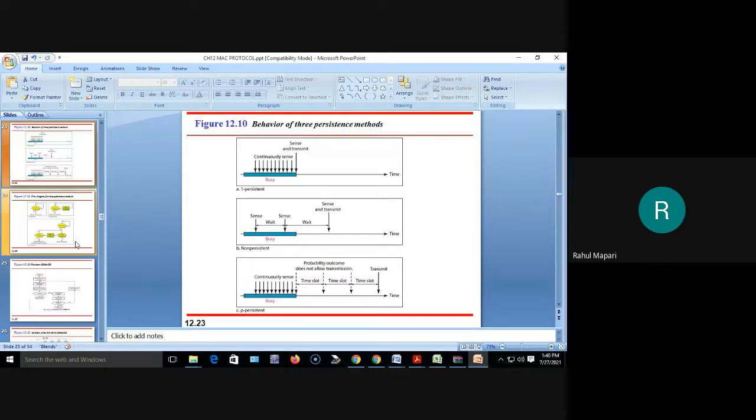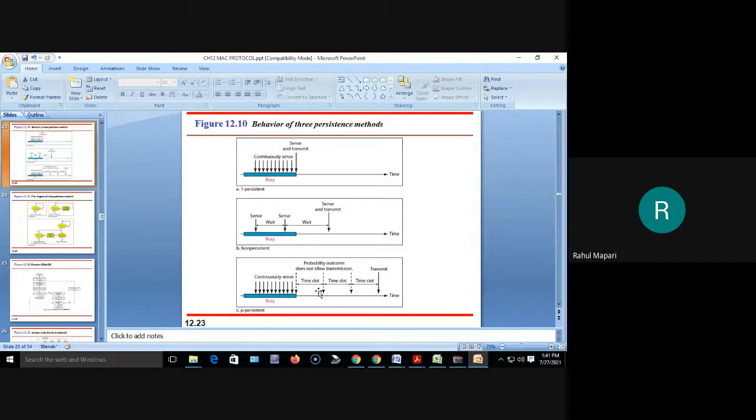And see here, this last one, it waits for a particular time slot. If the probability of the channel being free is high, then it transmits the frame. If the probability is less, again it waits. Then also, if the channel is busy, then it backs off. And if the channel becomes free, then it transmits.